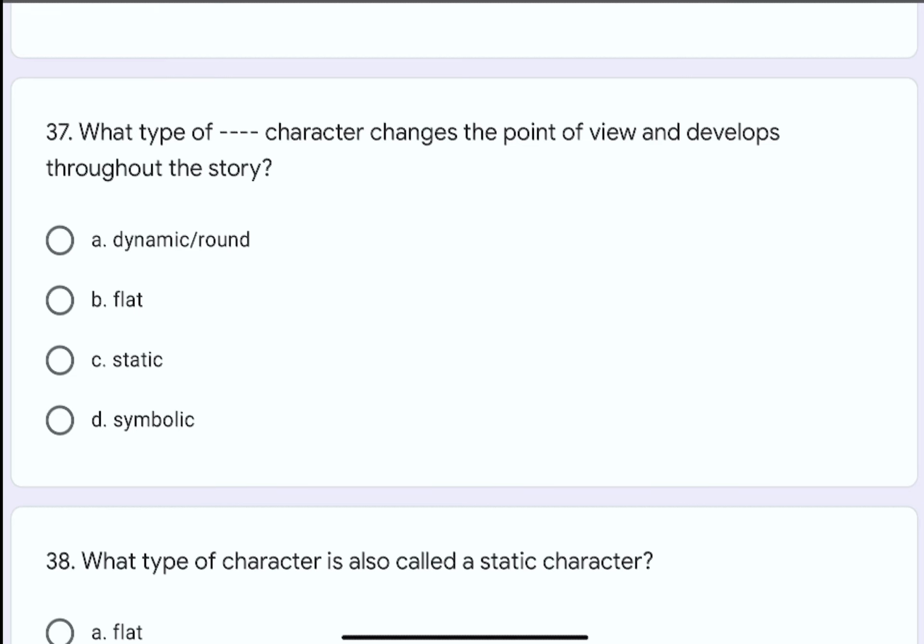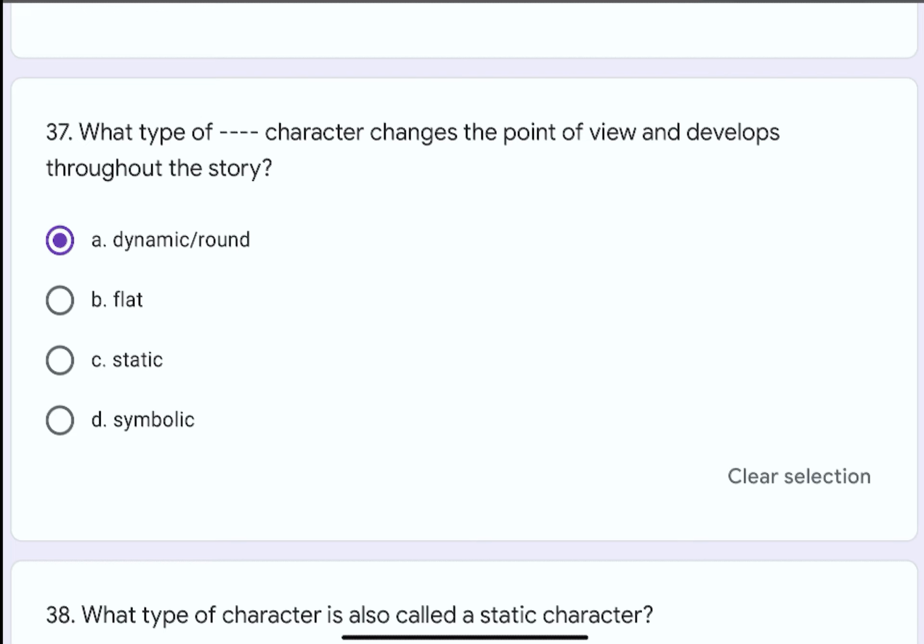Question number 37. What type of character changes the point of view and develops throughout the story? The options are A. dynamic or round, B. flat, C. static, or D. symbolic. The correct option is A. dynamic or round.